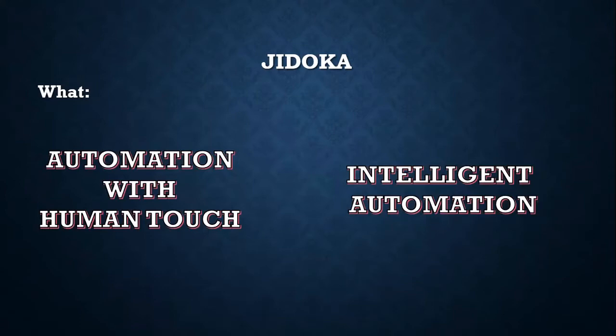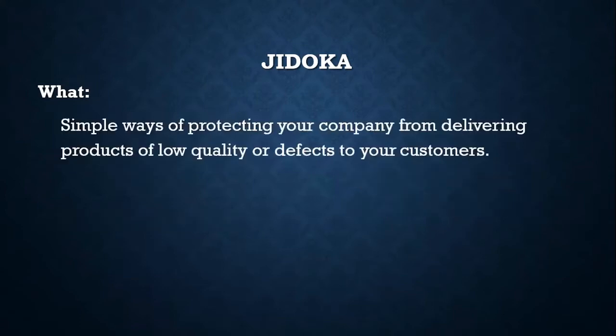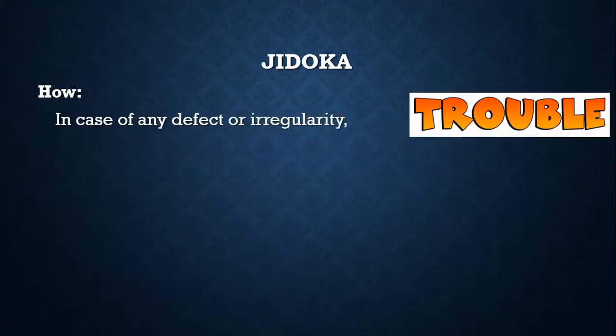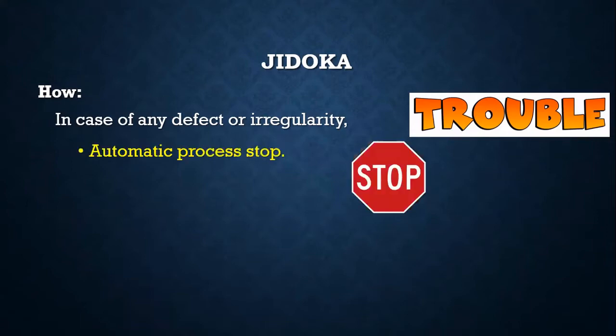To define Jidoka, it is a simple way of protecting a company from producing and delivering low quality products or defects to their customers. Now the question arises, how? So it starts with any situation that can cause trouble or a defect. In such a situation, Jidoka is introduced to help, either by stopping the process automatically.